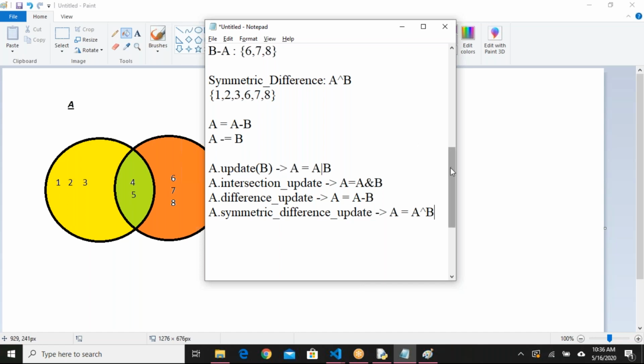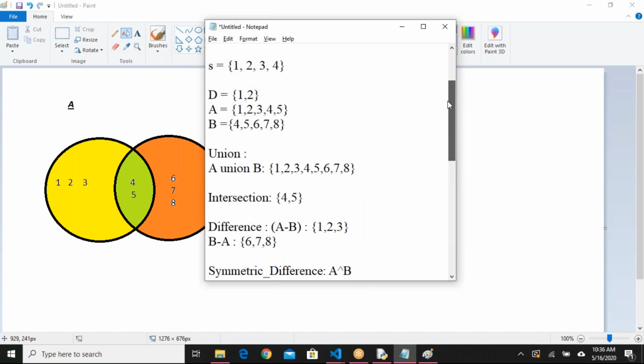As I said, say for example I have d equals 1 2 and a equals 1 2 3 4 5. So d is known as a subset of a here. Let me show you.